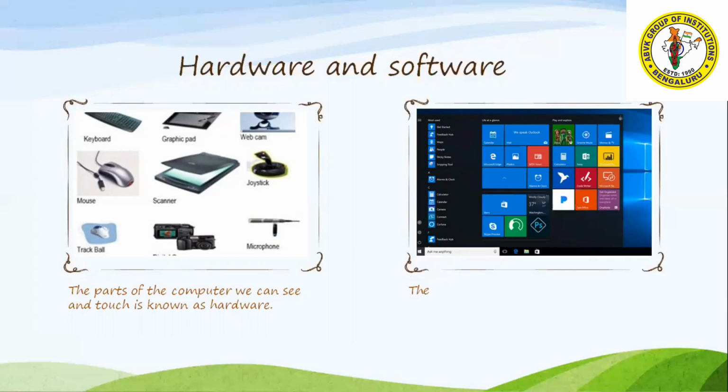See here, the part of a computer which cannot be seen and which cannot be touched is known as software. Clear? Hardware is the tangible part of the computer and software is the intangible part of the computer. Okay? So we got a clear-cut meaning of hardware and software. Hardware is the tangible part of the computer which can be touched, which can be seen. But software is the intangible part of the computer. We cannot see it and we cannot touch it also.